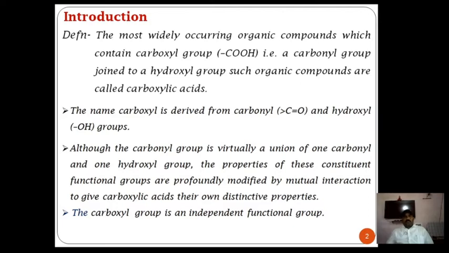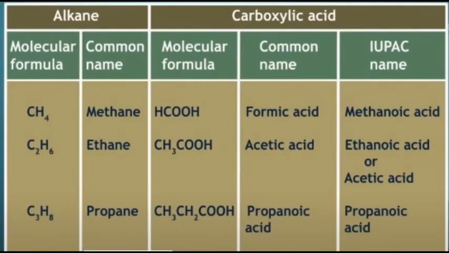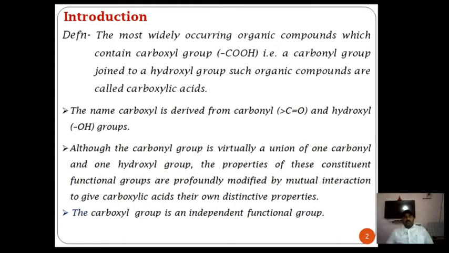In this way, use the name as the alkanoic acid. For example, in the case of formic acid, HC double bond O, OH, only one carbon is present, which is known as methane. Now replace the ending letter E by OIC. That is known as methanoic acid. Due to the presence of only one carbon atom, it is simple methanoic acid. That means replace the ending letter E of the parent alkane by OIC acid.